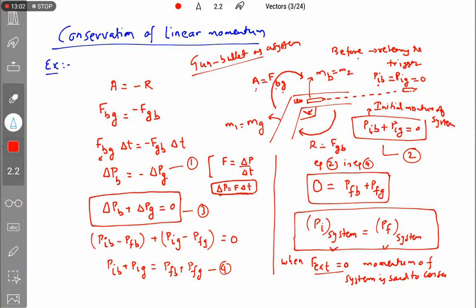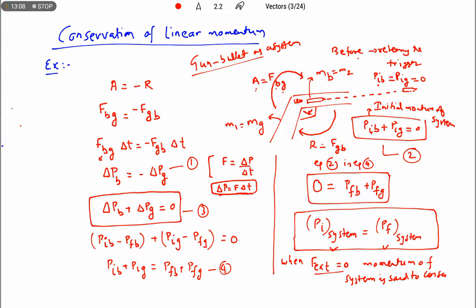Then the net initial momentum, PIB plus PIG, is the initial momentum of the system.